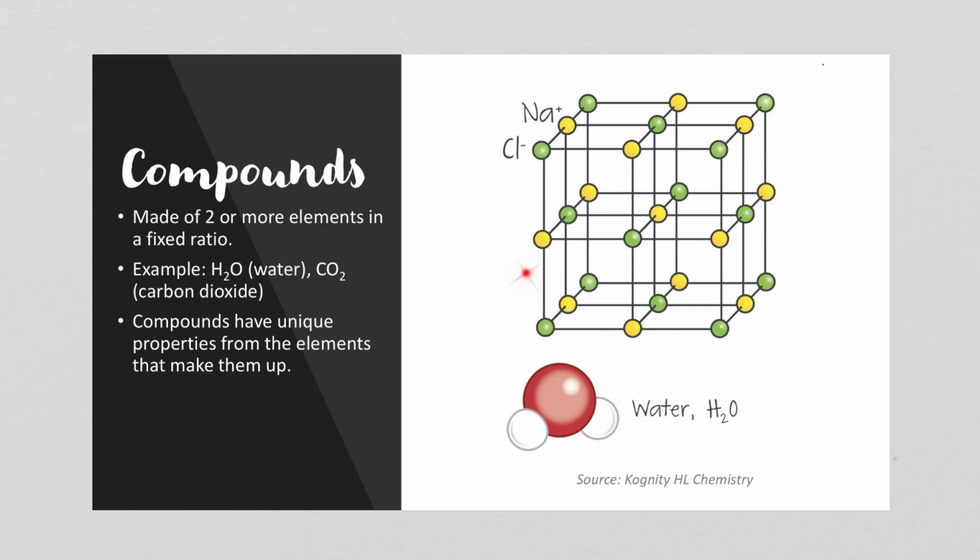Sodium chloride is an example of an ionic compound. We'll learn about that. They actually form these lattices of interchanging ions, so in a 1-to-1 ratio. So sodium ions and chlorine ions forming this lattice structure. Compounds have unique properties from the elements that make them up. So water is always going to have the same properties. All water, sodium chloride has the same property no matter what sodium chloride particle you find.